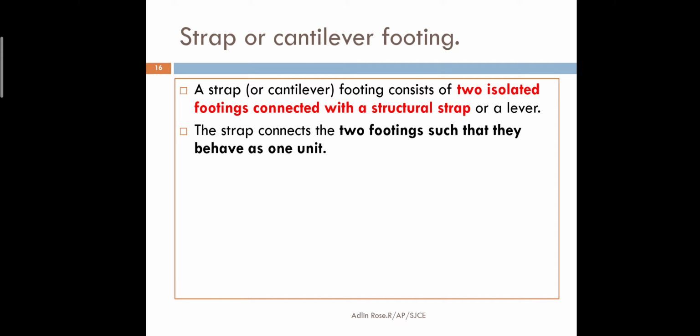Two isolated footings, when they are far apart, we connect both of them by means of a strip that is called a strap footing. The strap connects, or the strip connects.